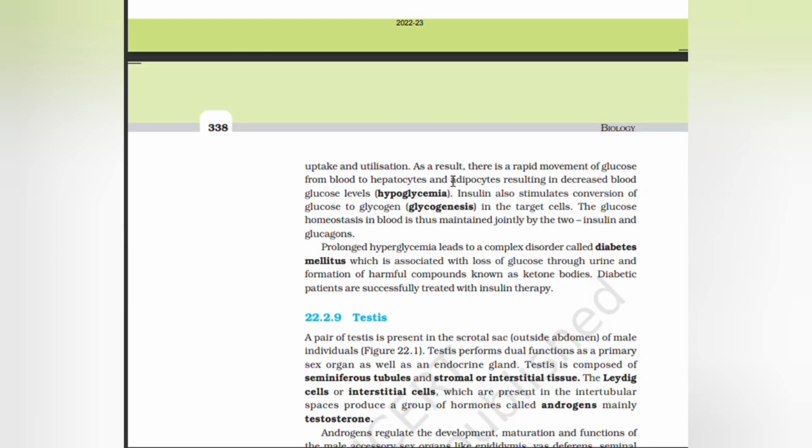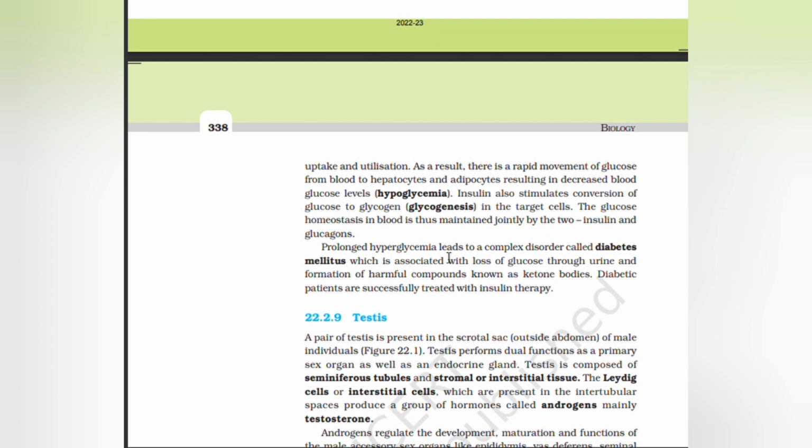As a result, there is a rapid movement of glucose from blood to hepatocytes and adipocytes, resulting in decreased blood glucose level, that is hypoglycemia. Insulin also stimulates conversion of glucose to glycogen, that is glycogenesis, in the target cells. The glucose homeostasis in blood is thus maintained jointly by insulin and glucagon.